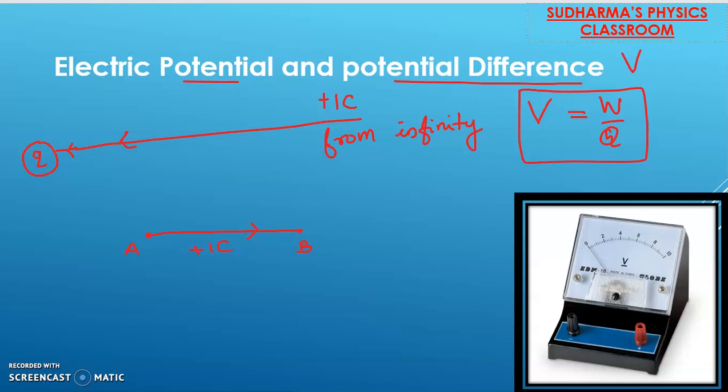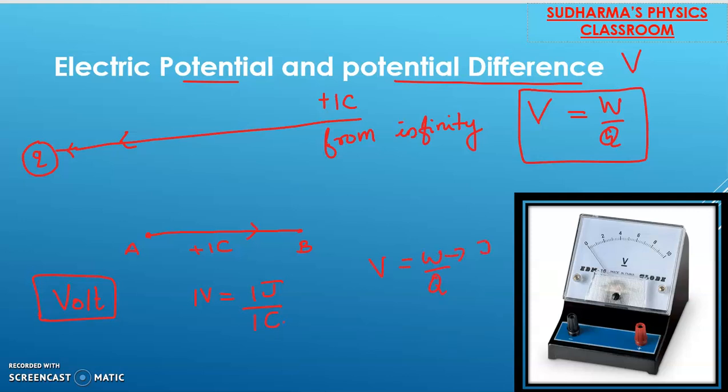The unit of electric potential is volt. Maybe this term is familiar to you: voltage. It comes from this volt. So the SI unit of electric potential and electric potential difference is volt. Now how do we define 1 volt? 1 volt is equal to 1 joule divided by 1 coulomb, because we have V equals W by Q.